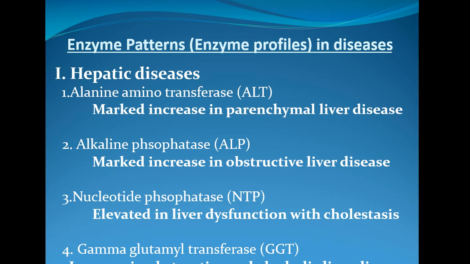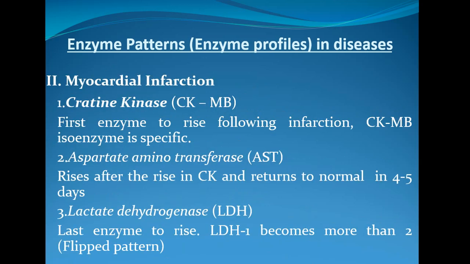Then we have another enzyme to identify hepatic disease, that is GGT, called gamma glutamyl transferase. This is increased in obstructive and alcoholic liver diseases. So in case of alcoholic patients and in case of obstructive liver disorder, the gamma glutamyl transferase enzyme concentration increases. These different enzyme profiles can give an idea about the hepatic function or liver function. So these enzymes can be used as markers to identify hepatic or liver related diseases.